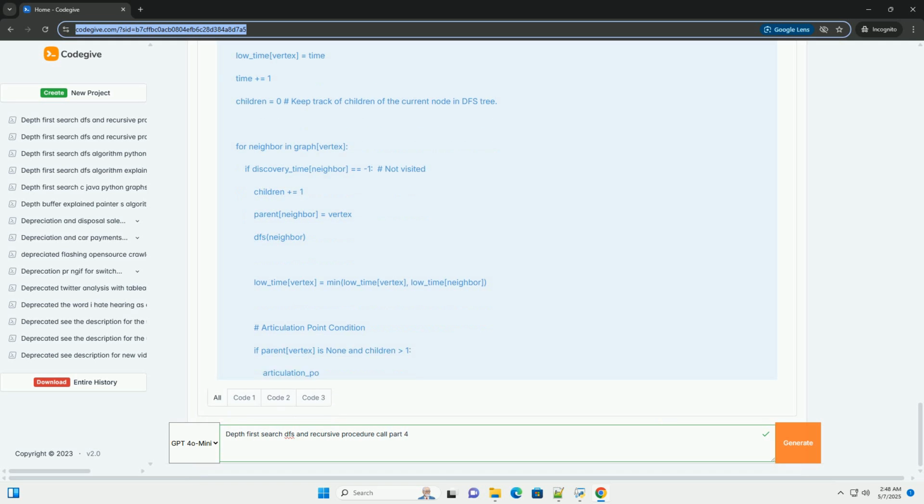The two articulation point conditions are checked. If the current vertex is the root, parent vertex is none, and it has more than one child, children > 1, it's an articulation point. If low_time[neighbor] >= discovery_time[vertex], it means that the neighbor and its subtree cannot reach any vertex higher than the current vertex without going through the current vertex, making the current vertex an articulation point.